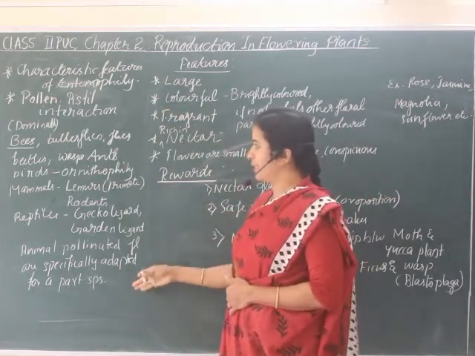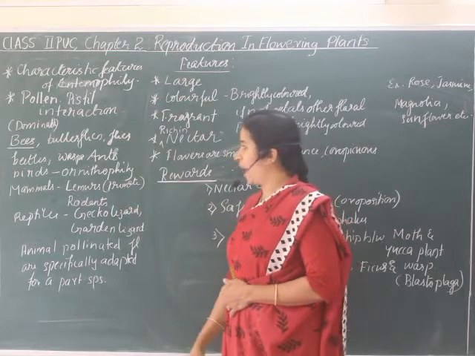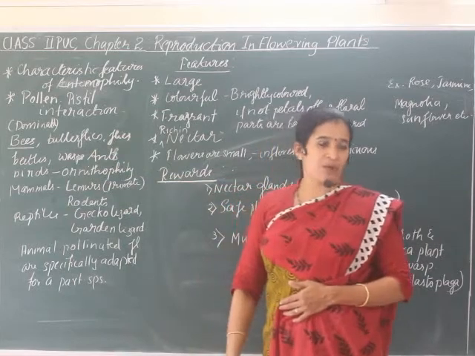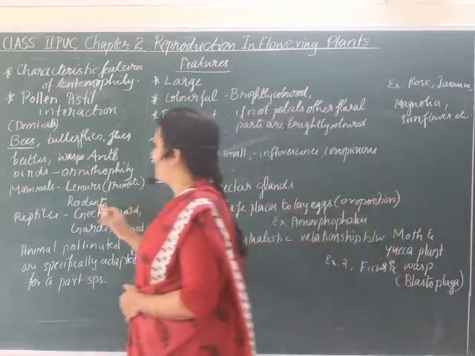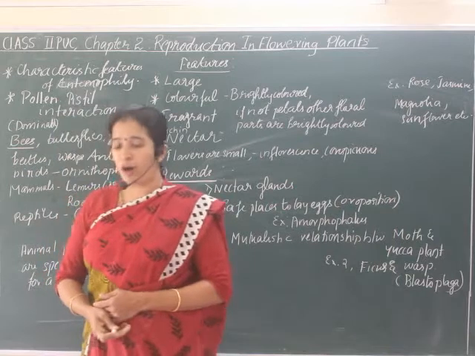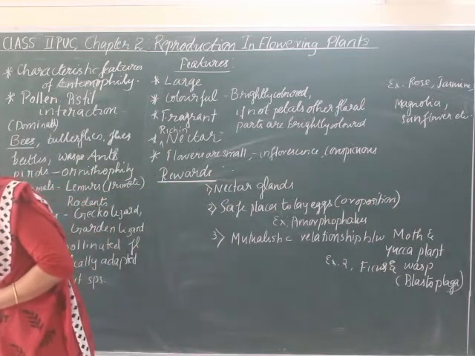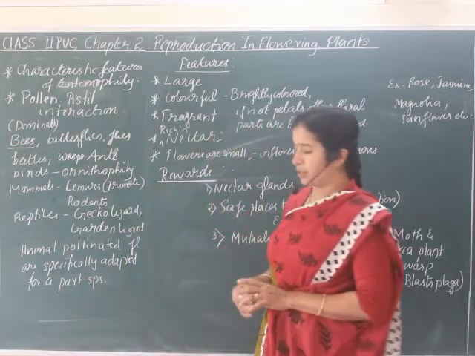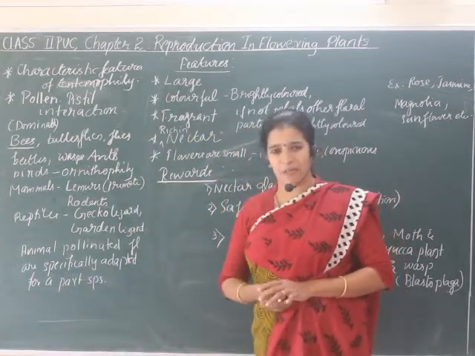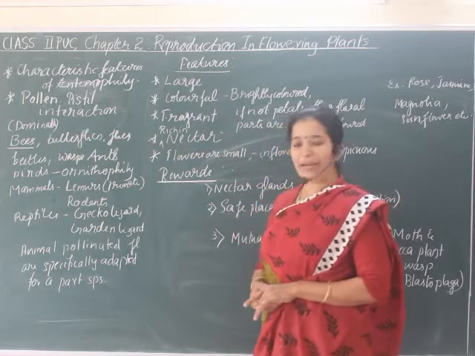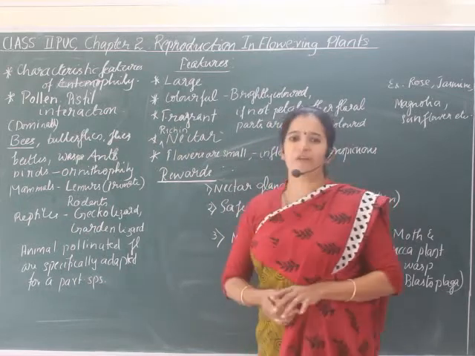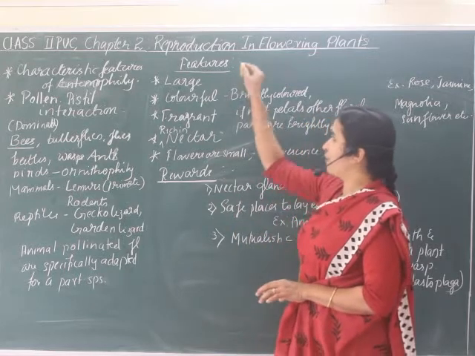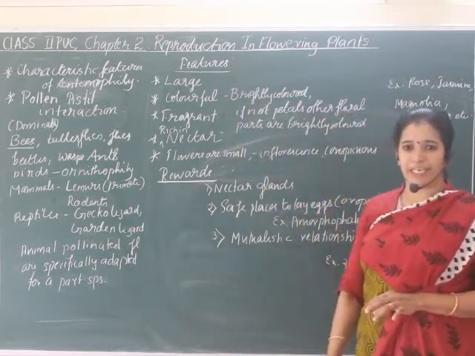Okay, so among these, which is the dominant pollinating agent? Among these, the bee is considered one of the major biotic agents of pollination. A large number of flowers always use biotic agents. Mainly insects will favor their pollination. Let us now see what the features of these insect pollinated flowers are.